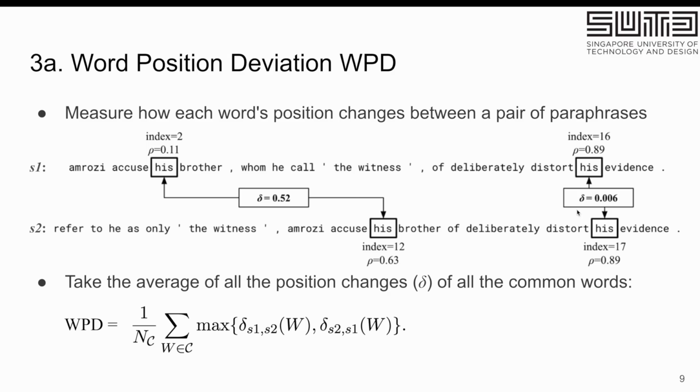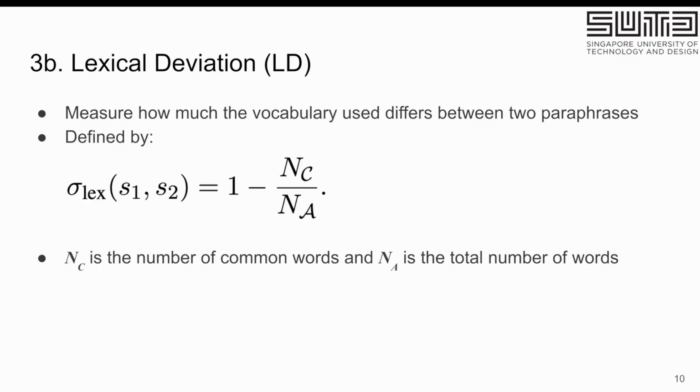In this case, we take the maximum of the relative word shift as the position shift of that word. Then we take the average over all the words, and we get the WPD score, which is actually a quite good way to measure how structurally different sentences are.